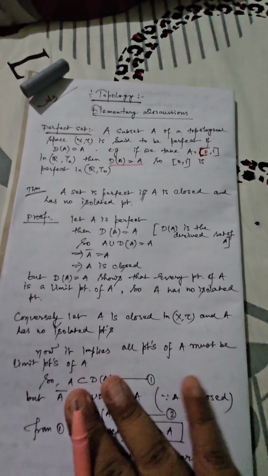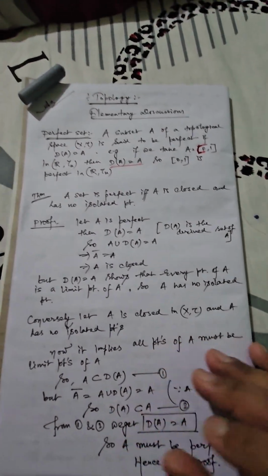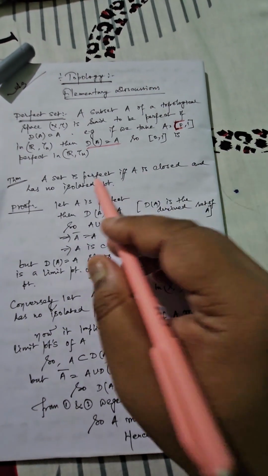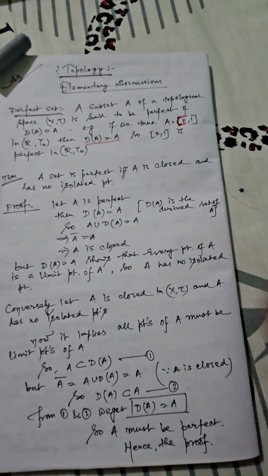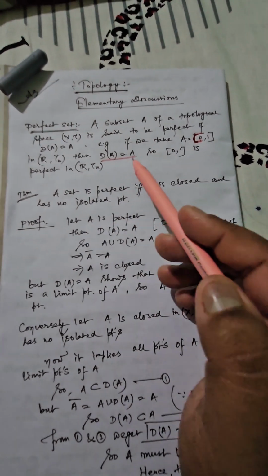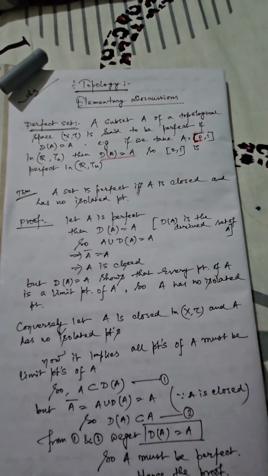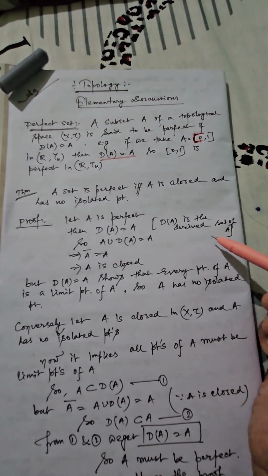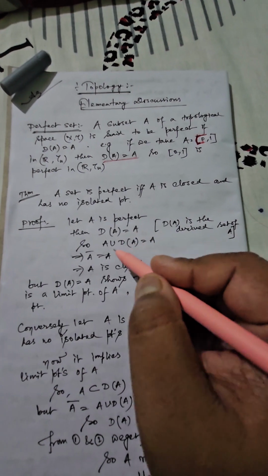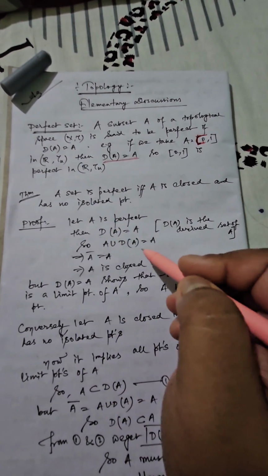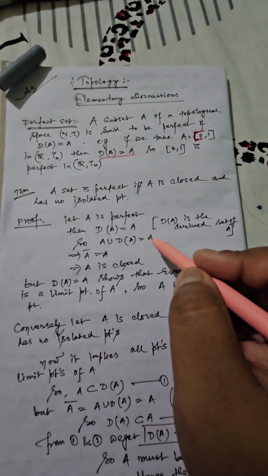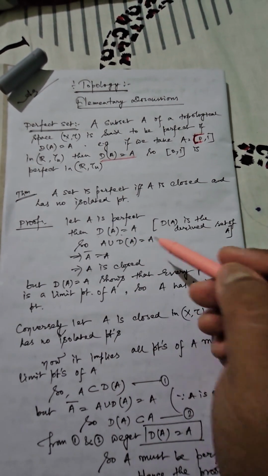Now depending on this definition we have a very important short question, or better to say a result: a set A is perfect if and only if A is closed and has no isolated point. One part follows from the definition. Because A is perfect, the derived set D(A) must be equal to A, where D(A) is the derived set of A. That means take the union on either side with respect to A. The left hand side gives A ∪ D(A), the right hand side gives A ∪ A, which remains A.